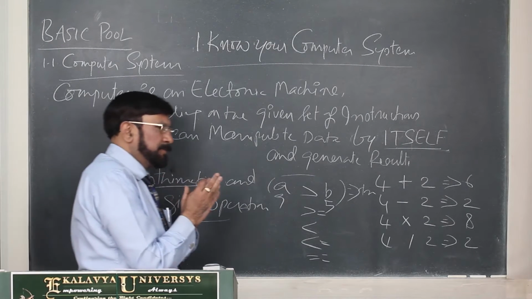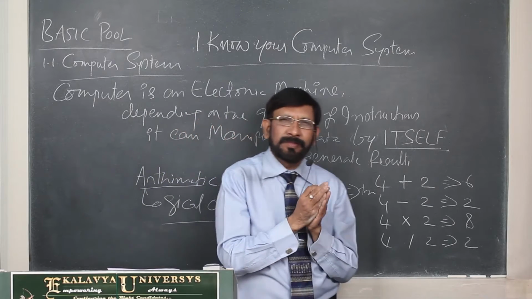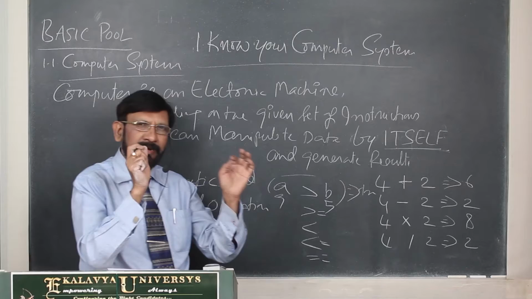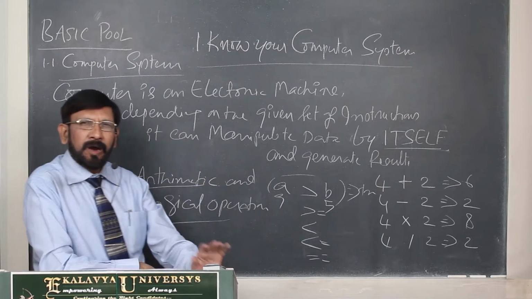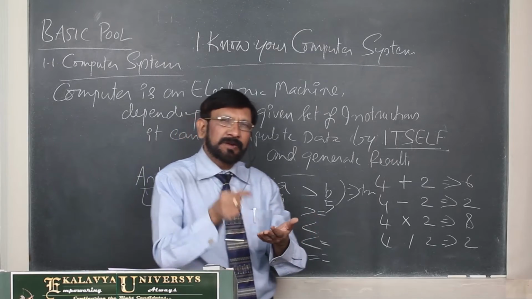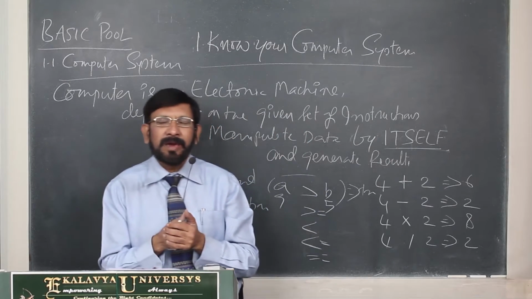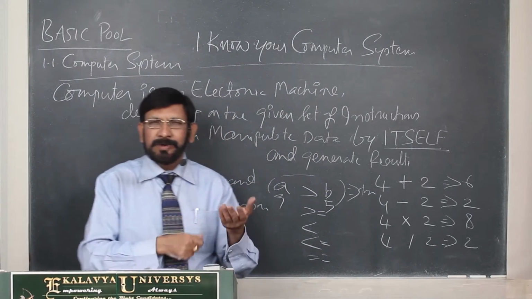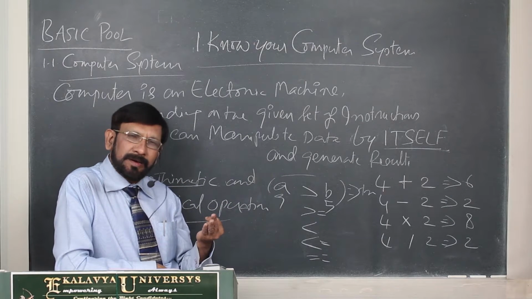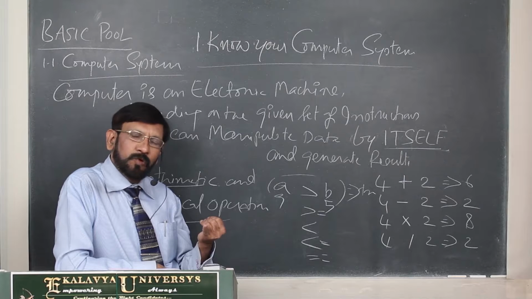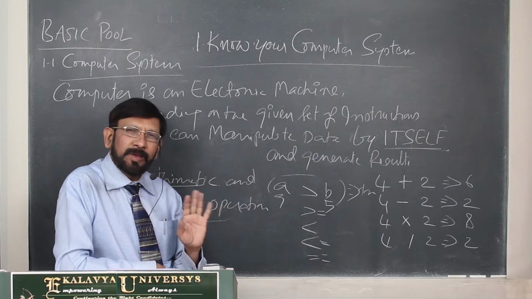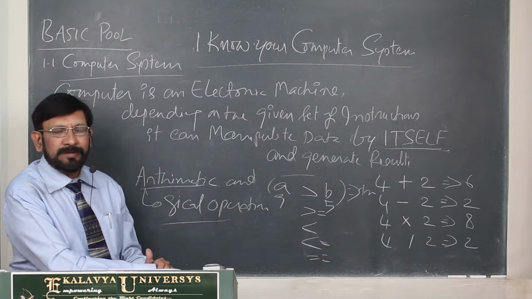Finally, let us learn about hardware and software. Already I told you, a computer system is a big set of interconnected components. All the components which are visible and tangible are called hardware. For example, motherboard, hard disk, RAM, keyboard, mouse, monitor, all these are called hardware.